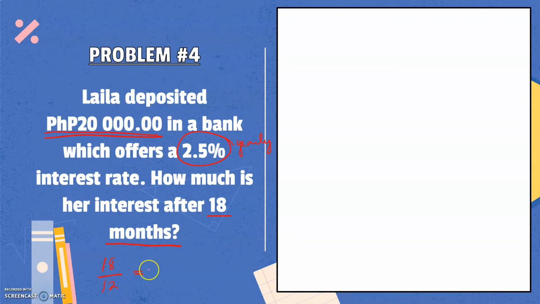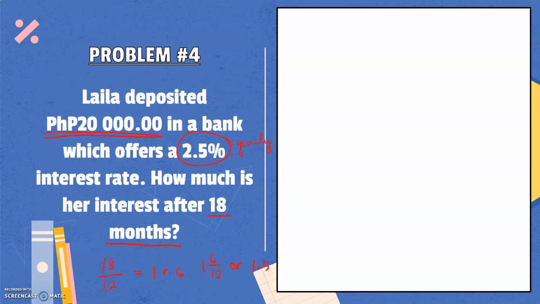And 18 divided by 12 will give us 1 with a remainder of 6. So we'll have 1 and 6 twelfths. We can express 6 twelfths in decimal by dividing 6 by 12, and that will be equal to 0.5 because 6 over 12 is 1/2. So our time will be 1.5.